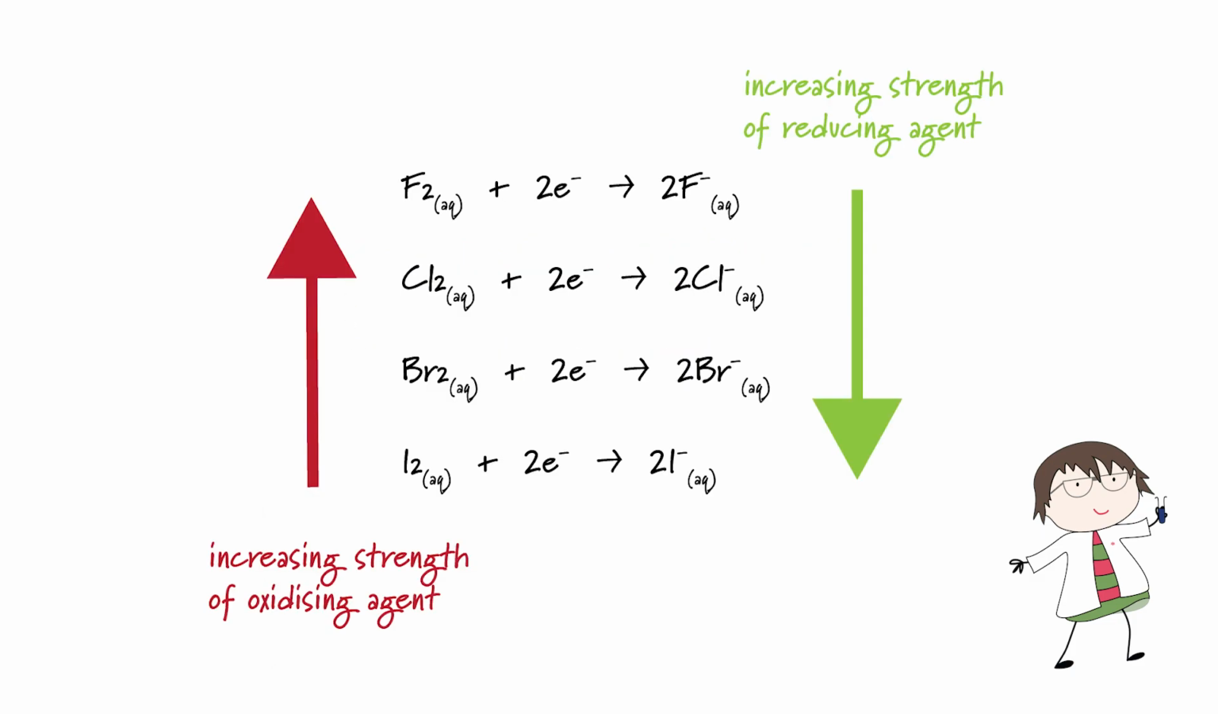So the redox behaviour of the halogens of group 7 can be summarised as so. As we move up the group, the elements become stronger and stronger oxidizing agents. As we move down the group, the halide ions become stronger and stronger reducing agents.